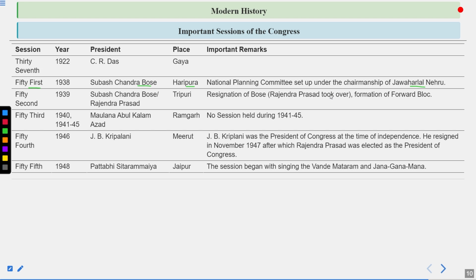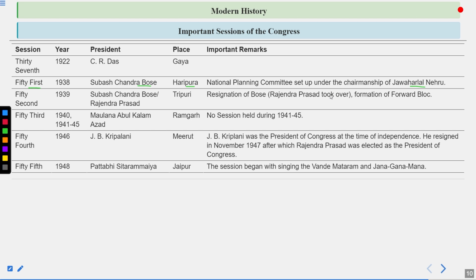And he particularly, according to his ideology, talked about a lot of things. He also told people that now is the time that we should do something, that we can snatch the freedom from the hands of the Britishers. So at this time, there was a kind of dispute that arose between Congress, especially between Subhash Chandra Bose on one side and Mahatma Gandhi on the other side.